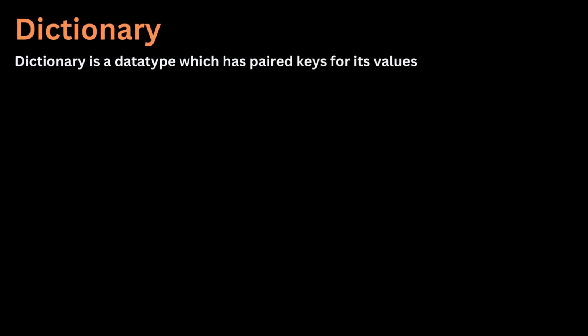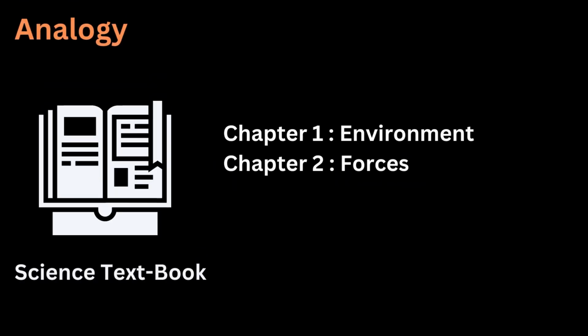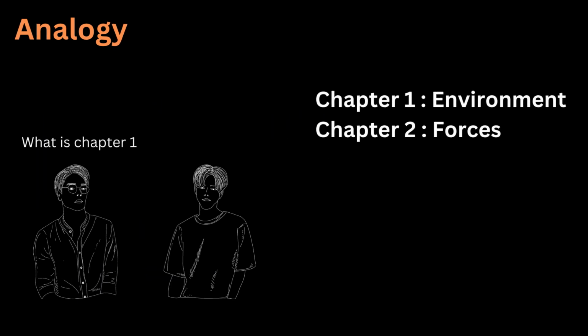Dictionary is a data type which has paired keys for its values. Let's take an analogy. Assume that you have a science textbook in your hand and there are different chapters which deal with a particular topic. Say chapter 1 deals with environment, chapter 2 deals with forces. Your friend comes to you and asks, what is chapter 1? Your answer would be, it's about environment. That's exactly how a dictionary works.